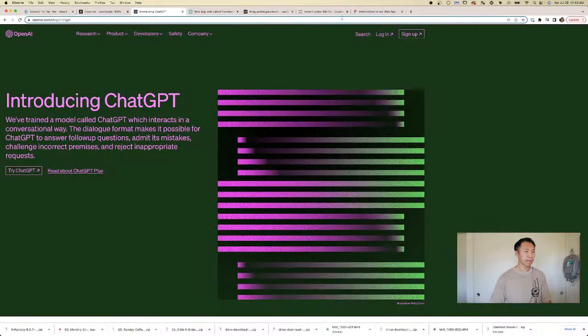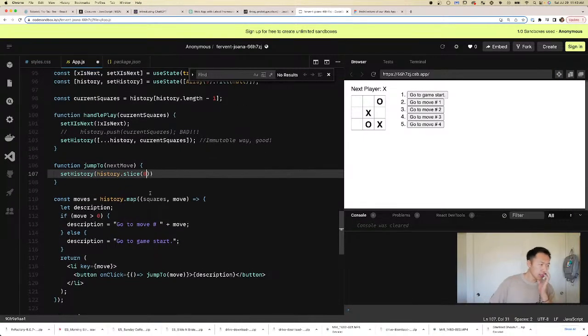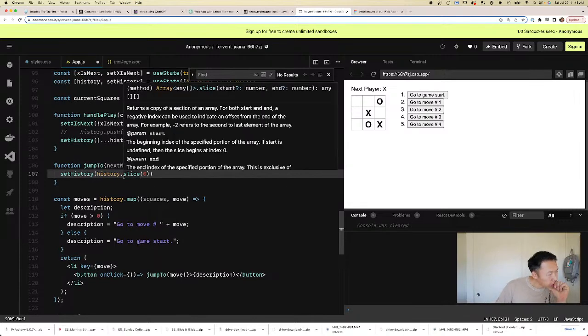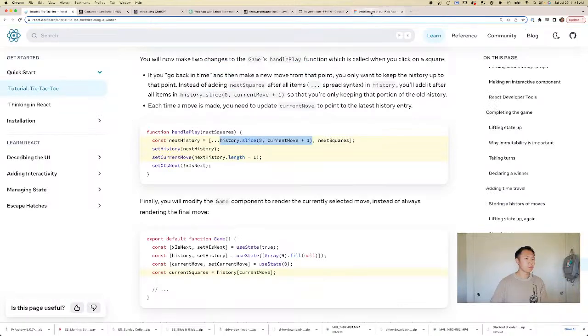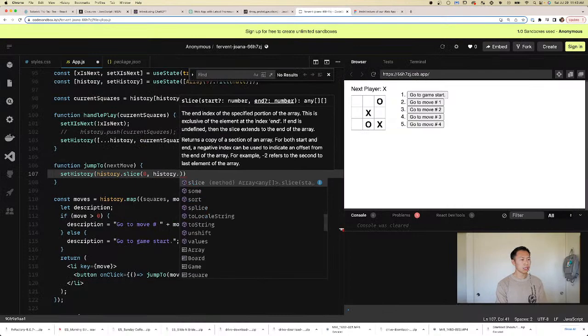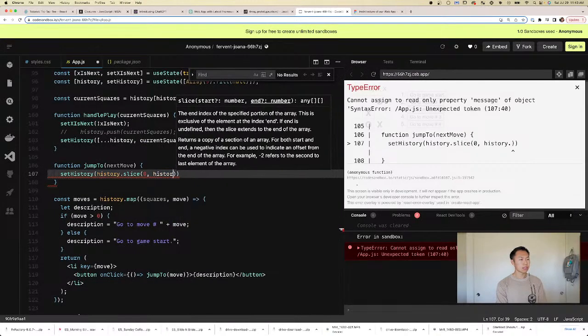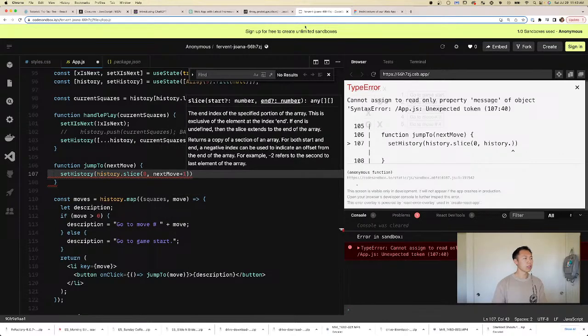Okay, so why, when we slice it to the current move, what's happening? You slice it to the current move. The history will... Okay. Let's slice it to... I'm really curious why our implementation didn't work. So it's next move plus 1, right?